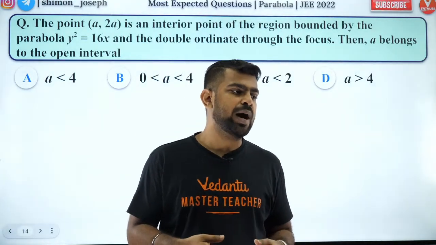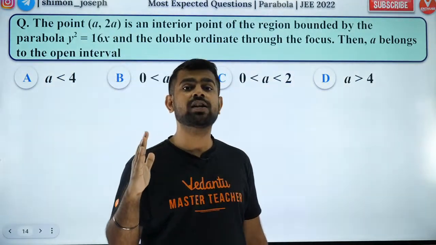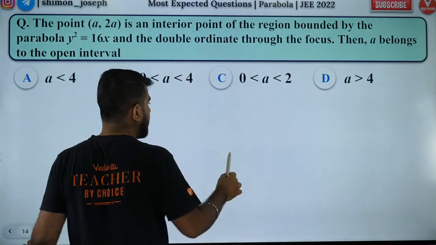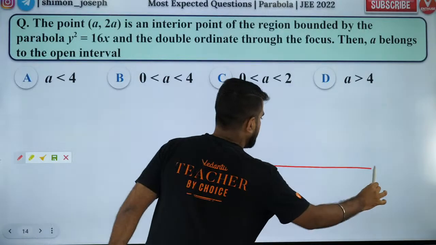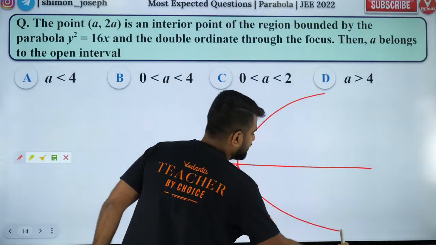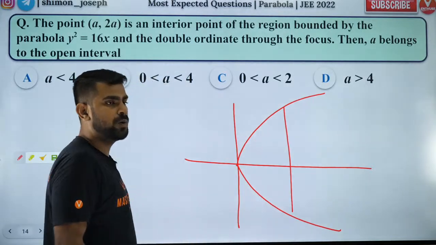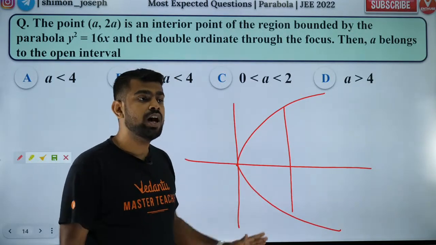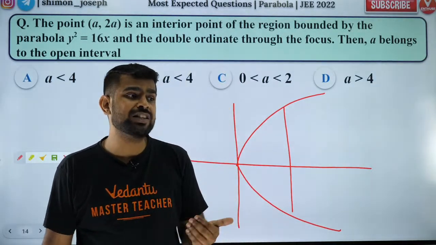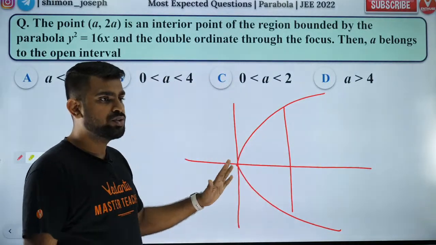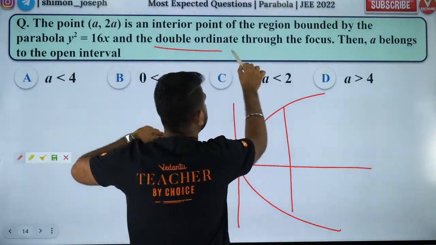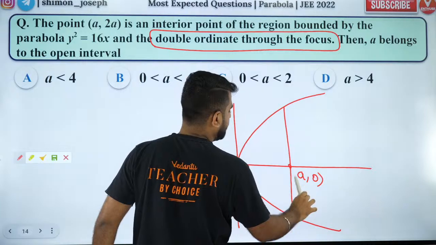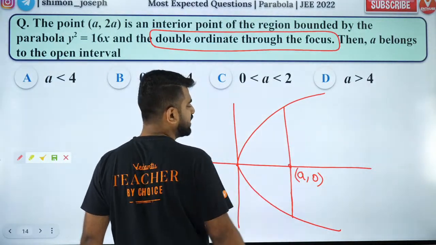What is double ordinate? Double ordinate means it's a chord perpendicular to the axis. So, Akhilesh, let's say you have a parabola like this. The double ordinate will look like this. It is a chord which is perpendicular to your axis, and you call that a double ordinate. So, a double ordinate passing through the focus, what is that, Akhilesh? That is nothing but the latus rectum.